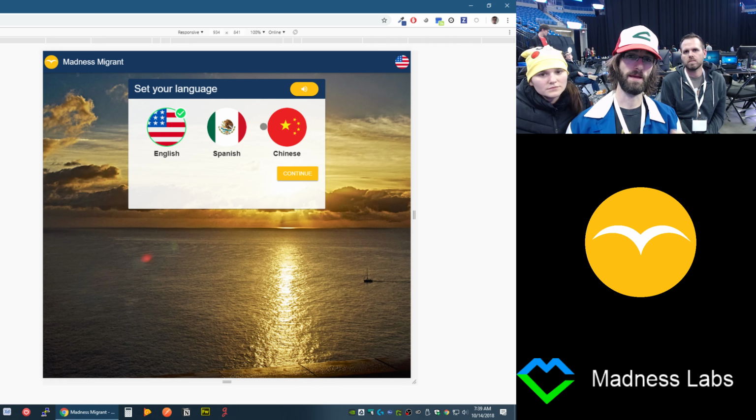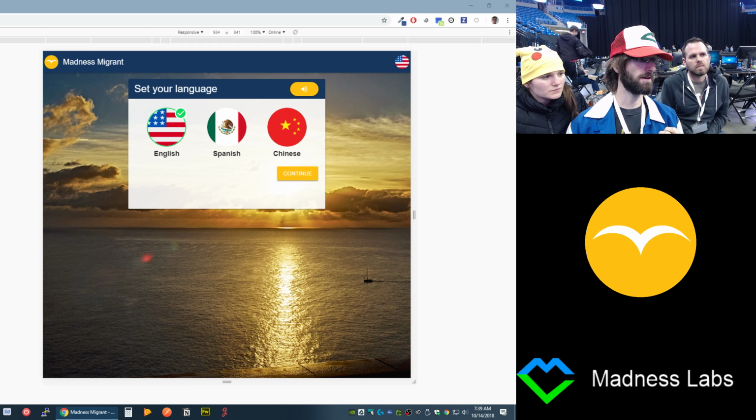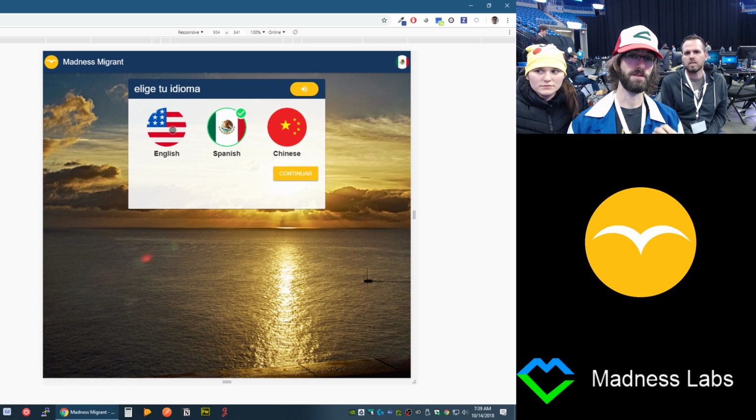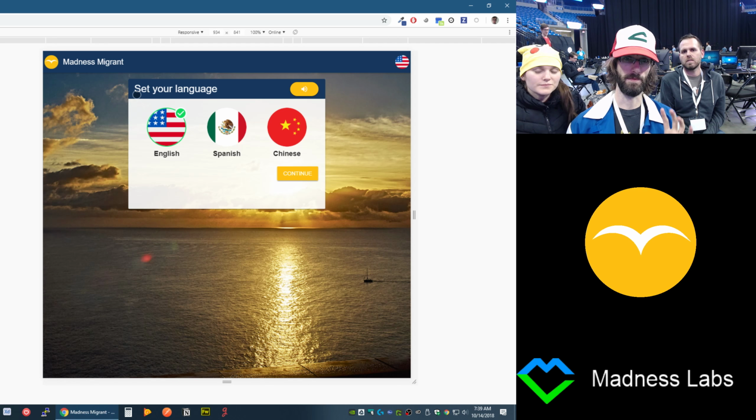And right off the bat, we get a language selector. I can go ahead and click on the different options here to switch the language of the entire application. And everything changes across the board, from titles to all that different stuff. Then we have this extra component that we built because we heard that a lot of people might have trouble reading even their own native language.